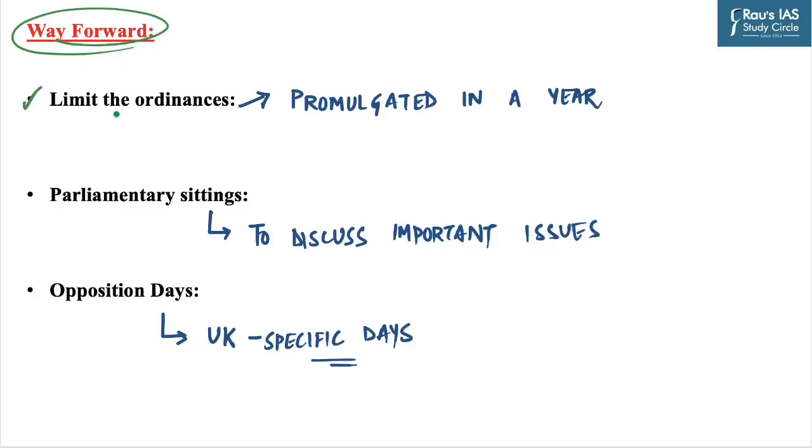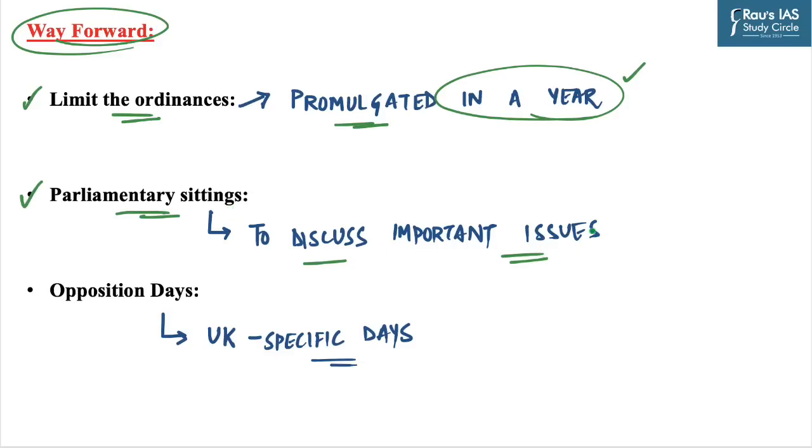The first one is limit the ordinances which can be promulgated in a year so that the misuse of power can be curtailed through this particular reform. The next one is increase the parliamentary sittings to discuss the important issues which are concerning the general public. And the last one is opposition days.